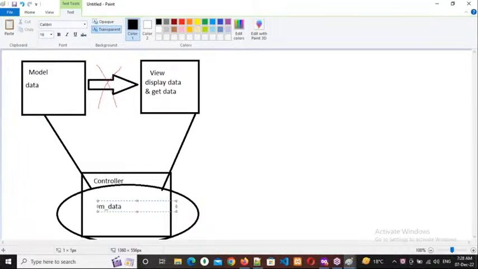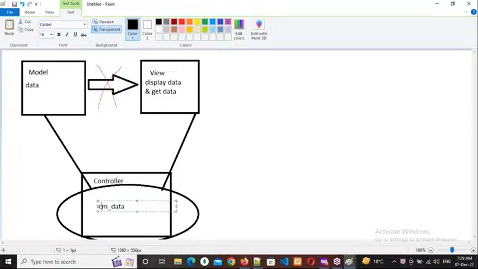But this m_data I cannot print in the view page because it is model data. Remember this point: whatever variable I declared in the controller, that particular variable only I can print in the view page.